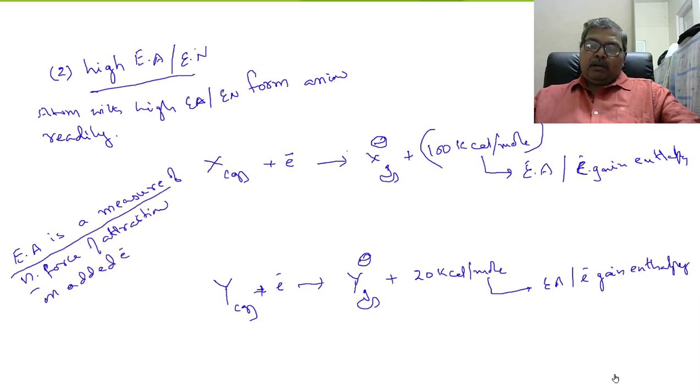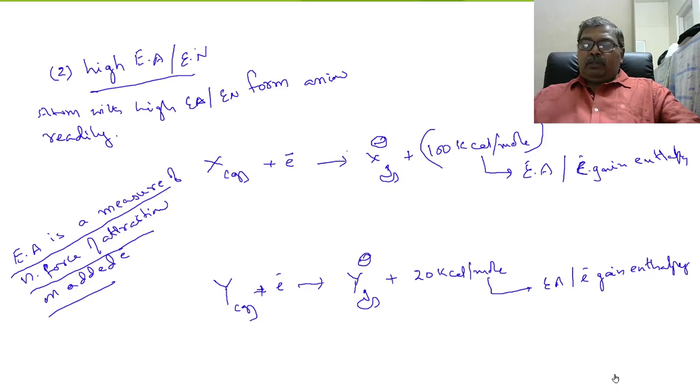Remember, electron affinity is a measure of nuclear force of attraction on the added electron. See, greater the nuclear force of attraction on the electron, greater the amount of energy is released. If nuclear attraction on the added electron is more, then it liberates more energy.